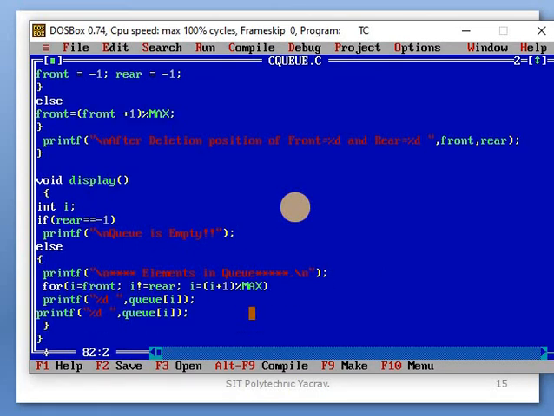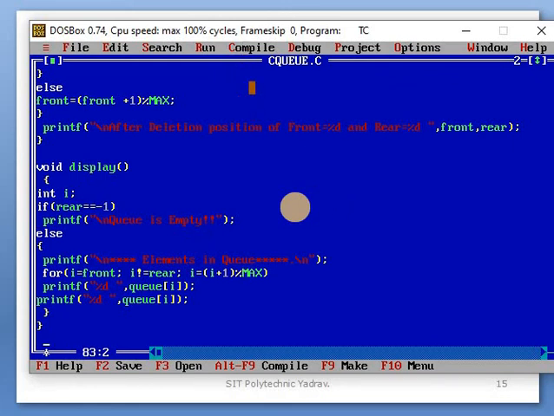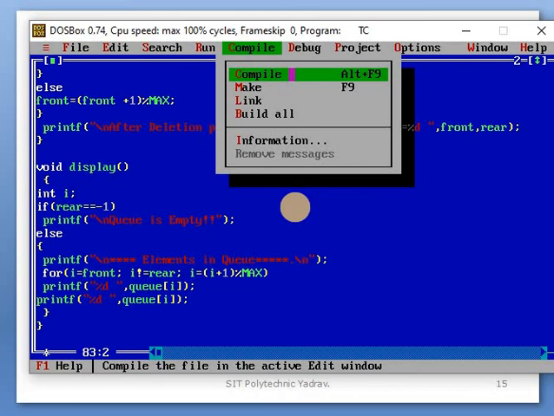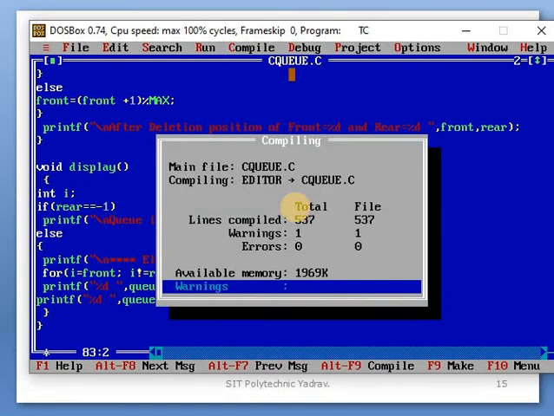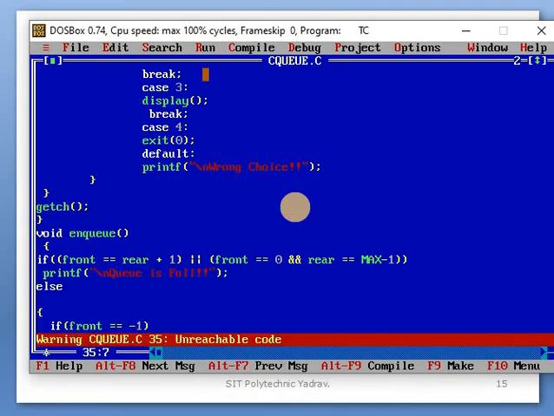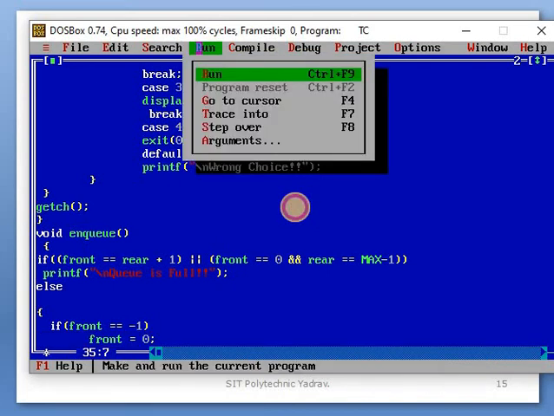Okay, I am executing it. How will it be executed? First of all, compile it. How will it be compiled? The shortcut key for compile is Alt F9. If you have a laptop, then first press the function key, after that press Alt F9. To run it, the shortcut key is Alt Control F9. If you have a laptop, then first press the function key, after that Control F9.